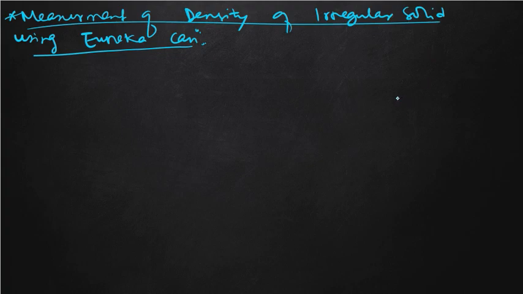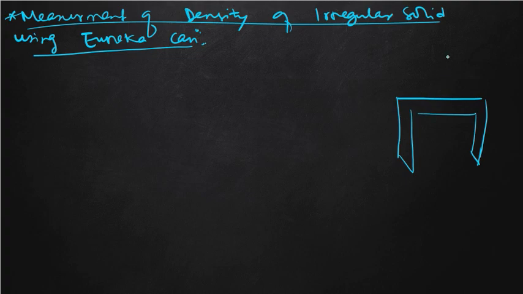Suppose there will be a block, and a stand, and on top of the stand we will take a Eureka can. It looks like this, with a hole, a spout. This type of can is known as our Eureka can.